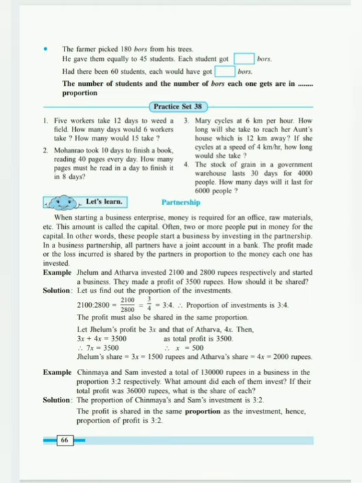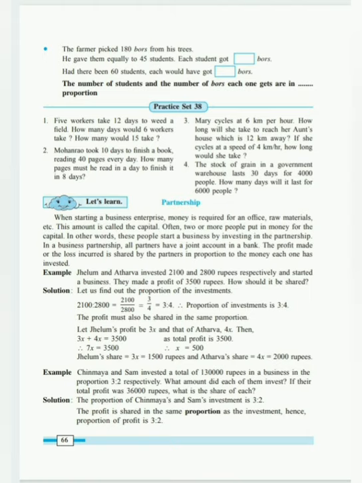Now dividing both sides by 7, we get x is equal to 500. 3500 upon 7 will give you 500. With the help of the value of x, we will find 3x and 4x. So 3x becomes 3 multiplied by 500 is equal to 1500 rupees, and 4x becomes 4 multiplied by 500 is equal to 2000 rupees.